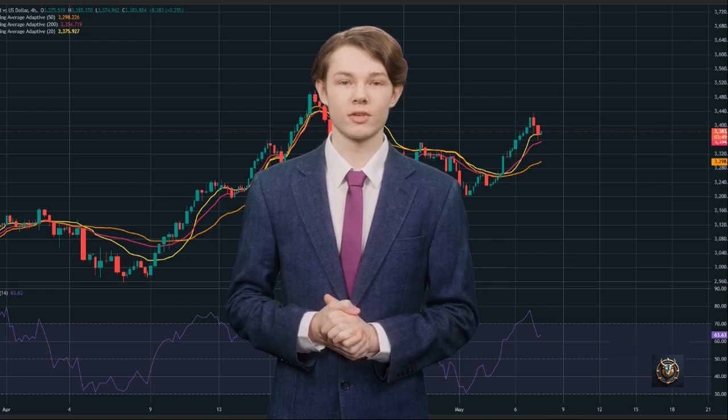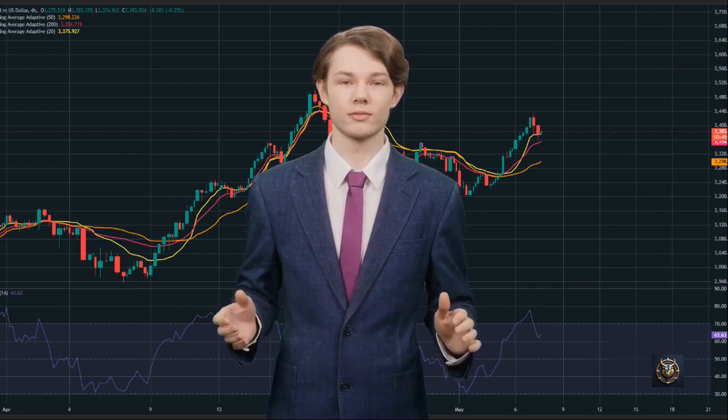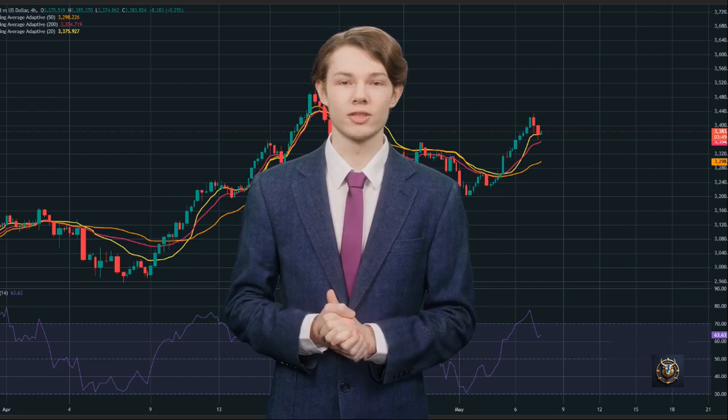MA 20, 3,375.92, acting as immediate support. MA 50, 3,298.22. MA 200, 3,254.72. Market situation today. Price action.